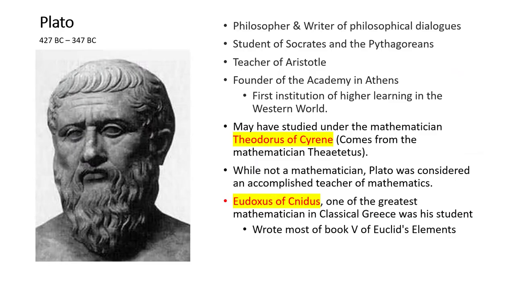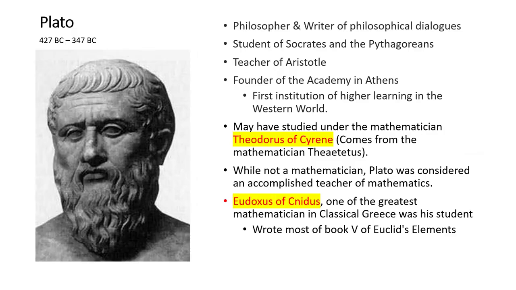We get that from some reference he uses to a mathematician, Theaetetus. And Plato was not a mathematician. He was considered an accomplished teacher of mathematics, but he didn't consider himself a mathematician. He considered himself a philosopher, though the two are interrelated, I think.